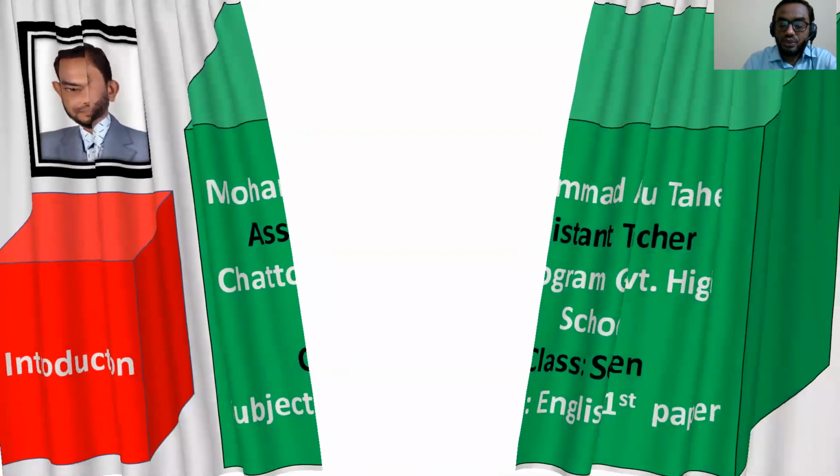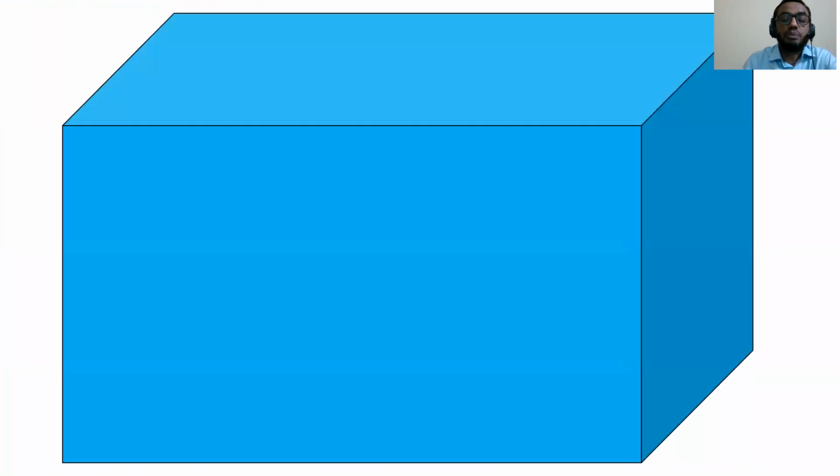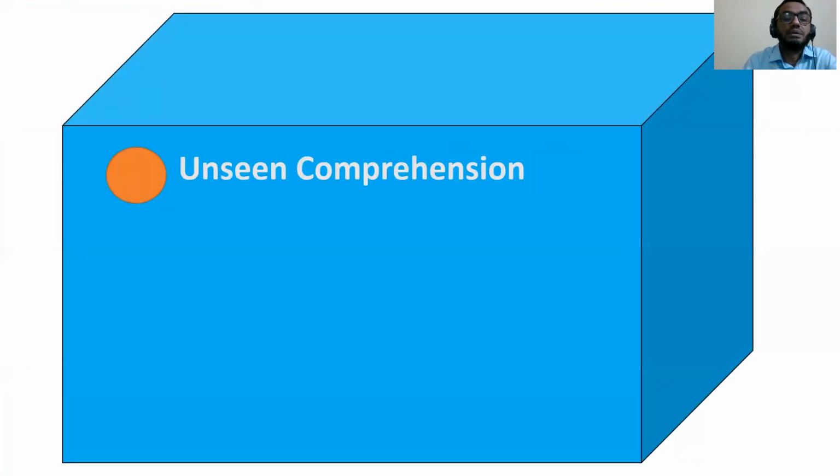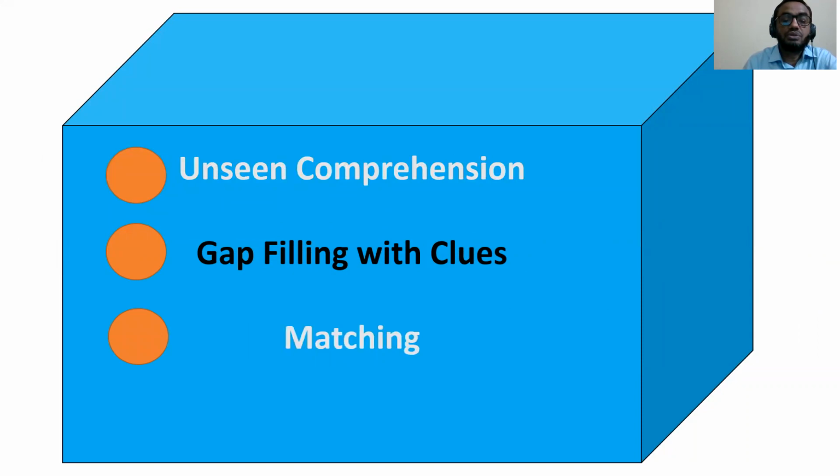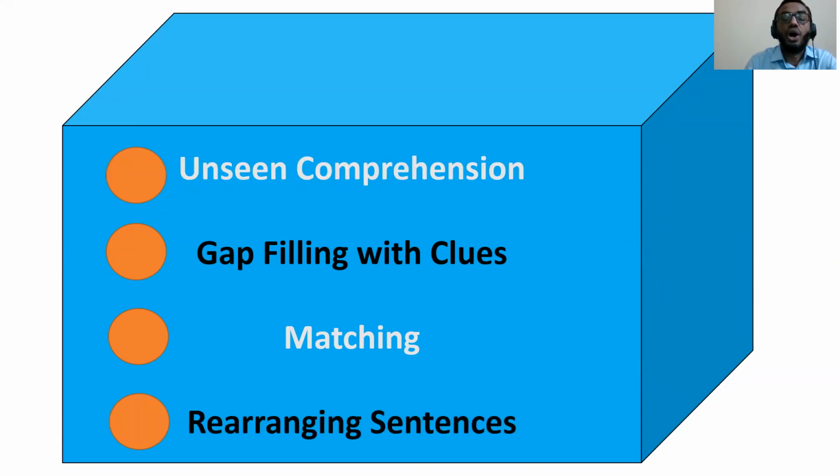My dear lovely boys, look at the screen. As you can see, the topics of today. Number 1, unseen comprehension. I want to give some questions or exercises based on unseen comprehension. Then I'm going to give gap filling with clues. And number 3, I want to give a matching exercise for you. And at last, rearranging sentences. All of the topics are very important for the students of class 7.